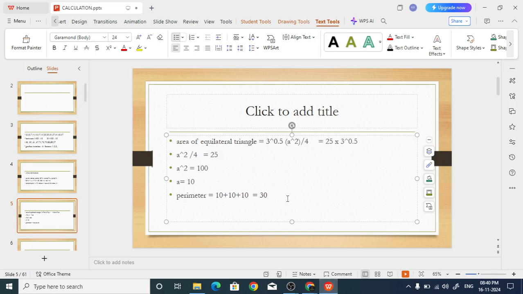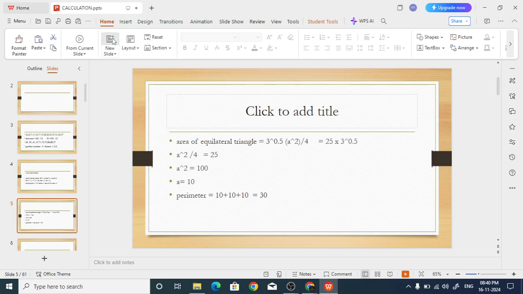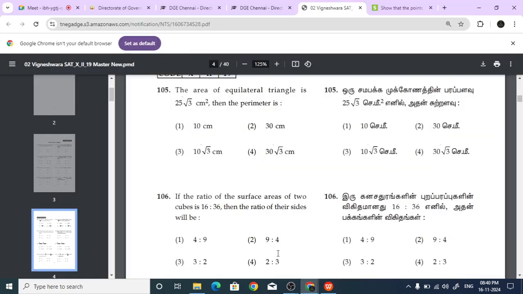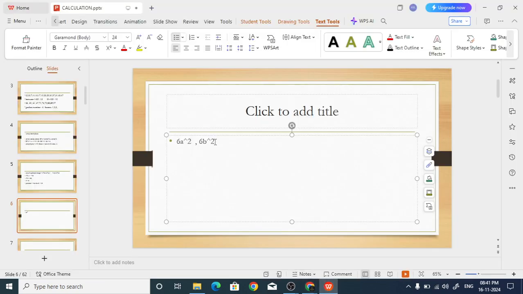So the surface area of this cube will be 6a square. The other cube will be 6b square, let us say. These are the two. What are they giving? They have given it is in the ratio of 16 is to 36. So 6 cancels.